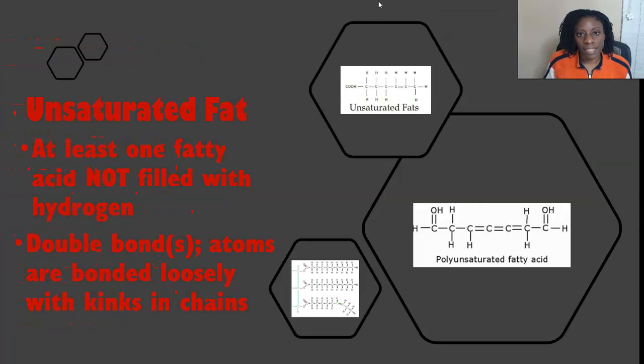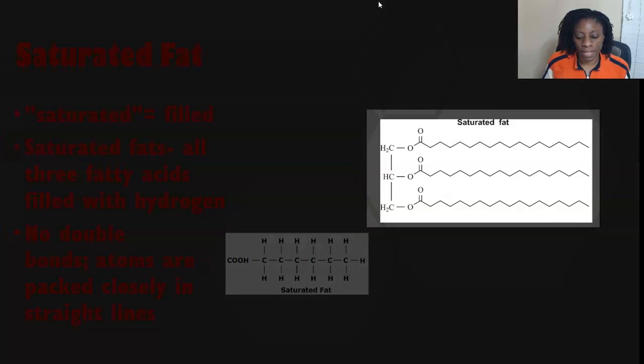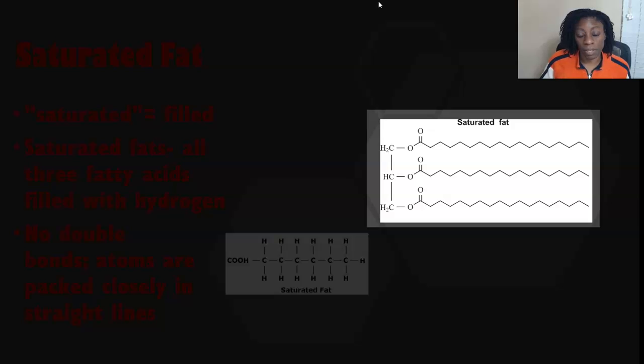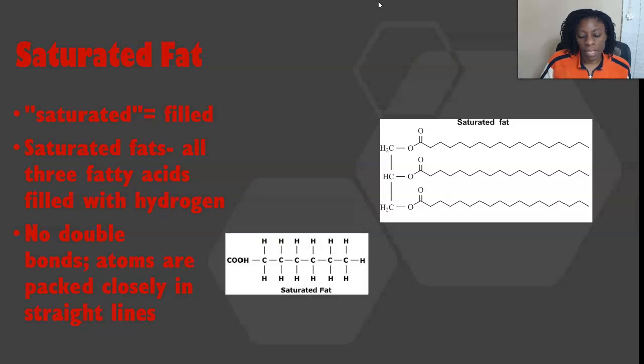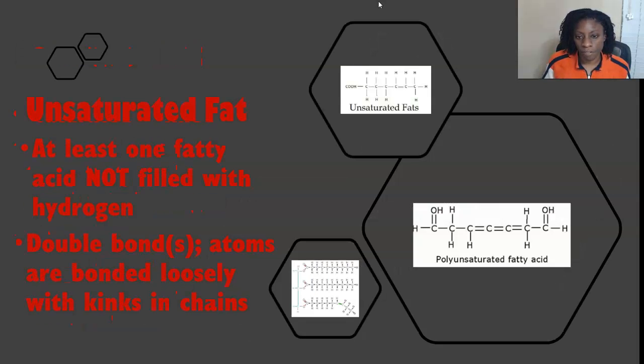So that would make an unsaturated fat one in which at least one of the fatty acid chains is not saturated with hydrogens. Now make sure you grasp that. A fat molecule has to have all three fatty acid chains saturated to be called a saturated fat. If at least one of those chains is not saturated, then the entire fat molecule is unsaturated.